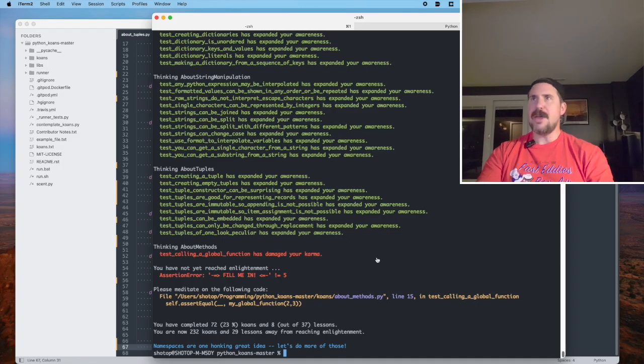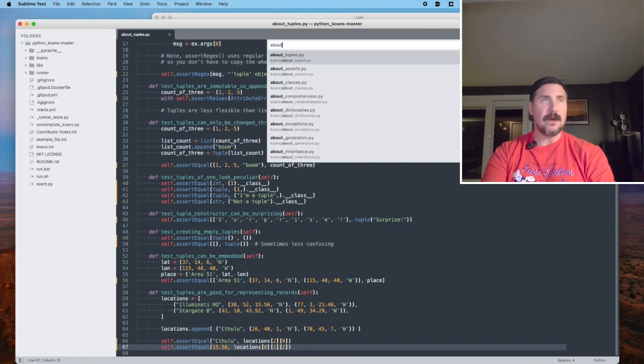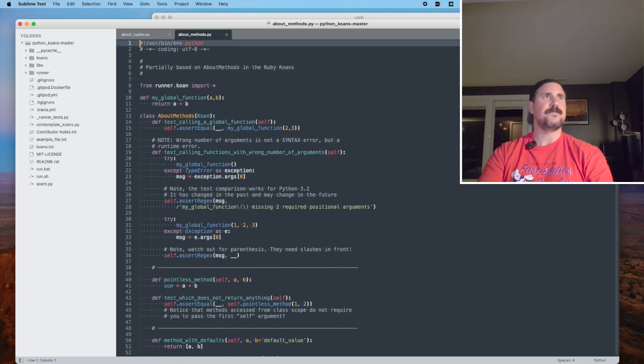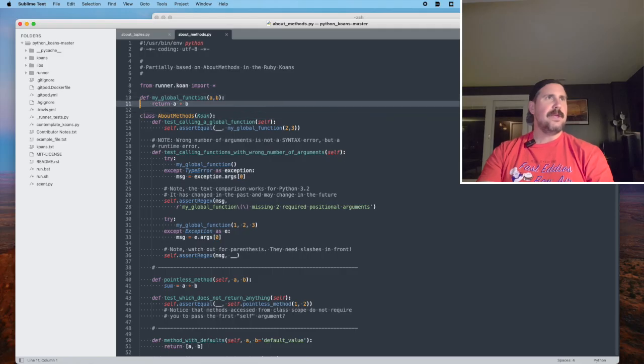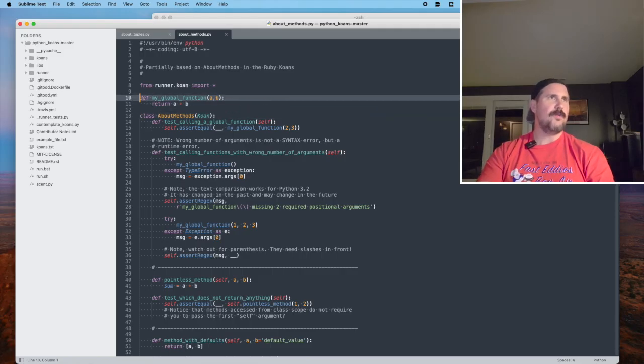All right, about methods. So let's do Command T, about methods.py. All right, so this is partially based on the about methods from the Ruby Koans, okay? Now, interestingly, we've got a global function defined up here. And what does that global function do? It takes 2 arguments, A and B, and then it returns the sum of whatever is passed in. It adds them together.